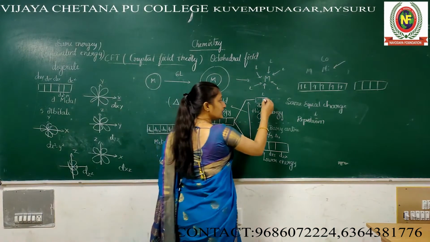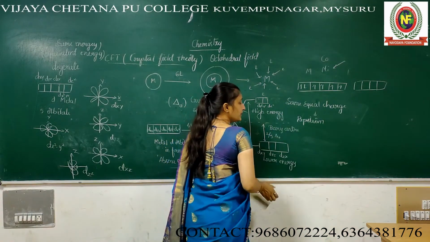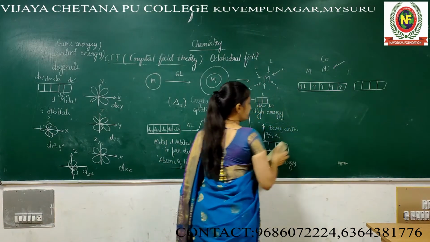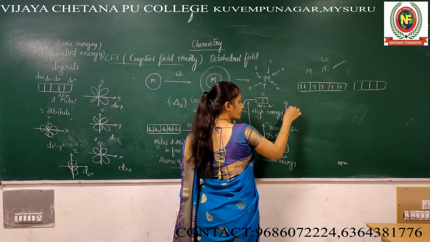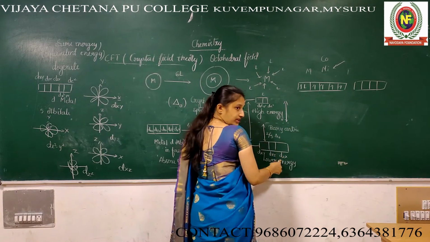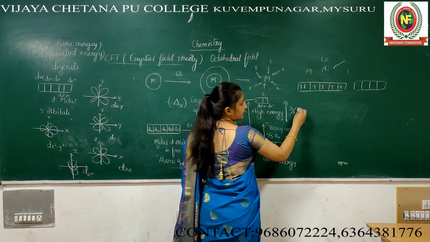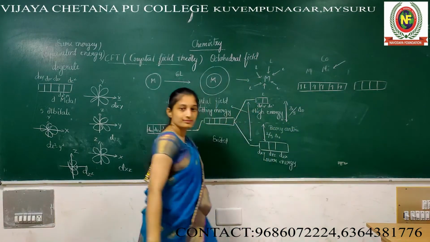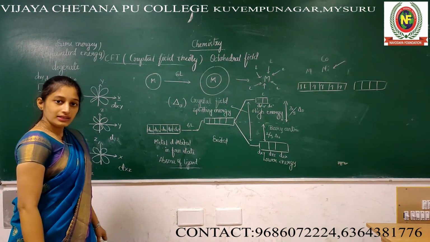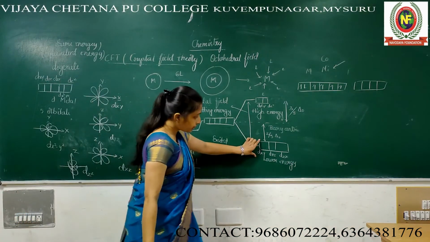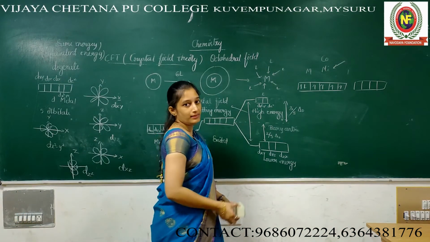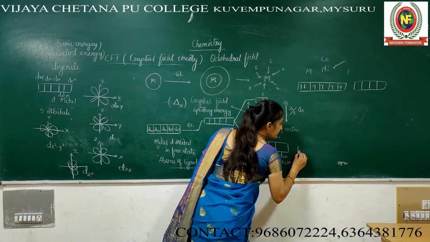Now, from here to here, the distance is downside 3. Out of 5, 3 are downside. Delta naught. Understood? For this set of energy, one special name is there. The name is T2G.